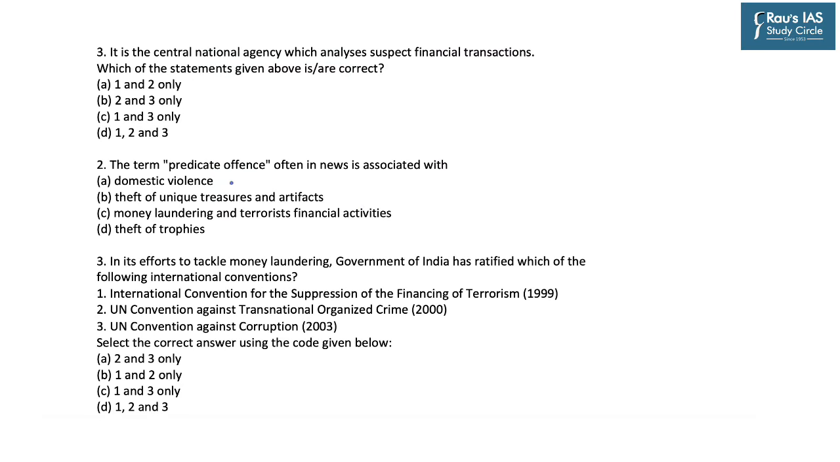It says the term predicate offense, often in news, is associated with, and various options are given. Options are domestic violence, theft of unique treasures and artifacts, money laundering and terrorist financial activities, and theft of trophies. Now, a few days back, we understood about this concept of trophies, which was provided under the Wildlife Protection Act of 1972. Now, the next question says that in its effort to tackle money laundering, Government of India has ratified which of the following international conventions. So, these are the various conventions which have been provided. So, you need to know which of the following conventions have been ratified by the Government of India with respect to money laundering or illegal financial activities.